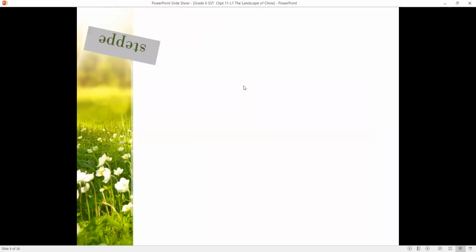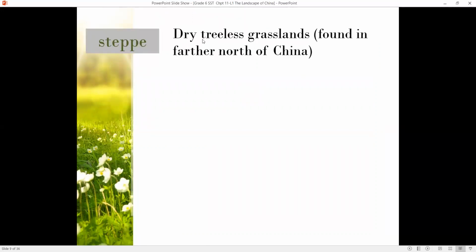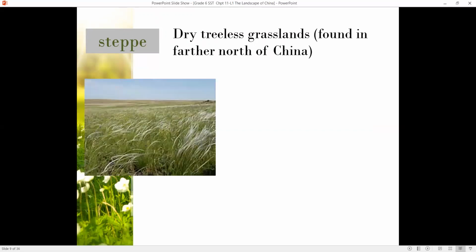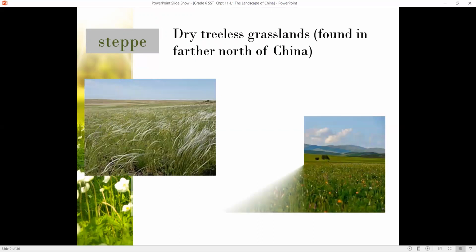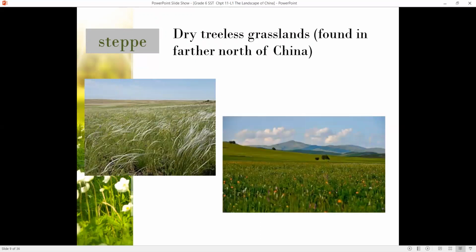The next word is steppes. What are steppes? Steppes are the dry, treeless grasslands found in the further north of China. What is grassland? Grasslands are large areas of land covered with grass, but no trees, only grass. Over here, you can see there are a few scattered trees, but what I'm trying to say is they're not full of trees.